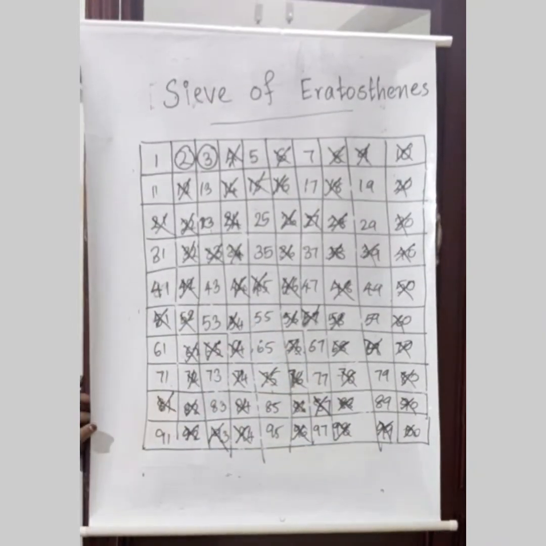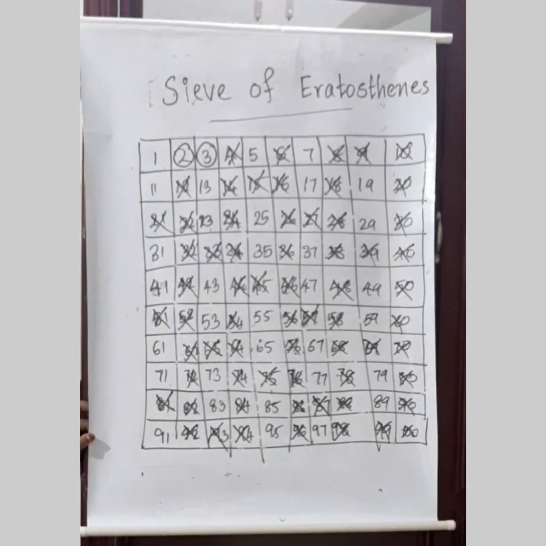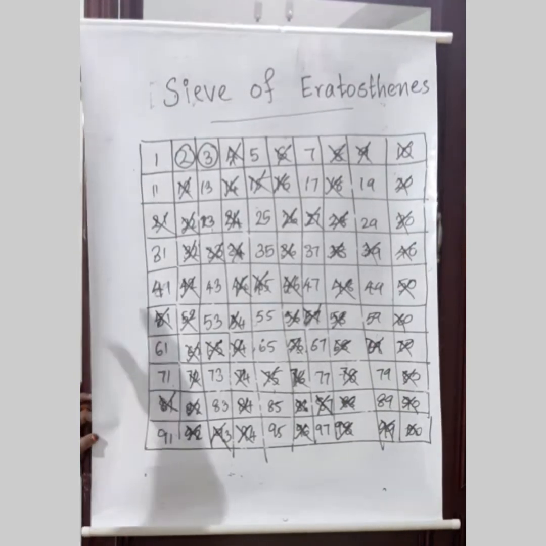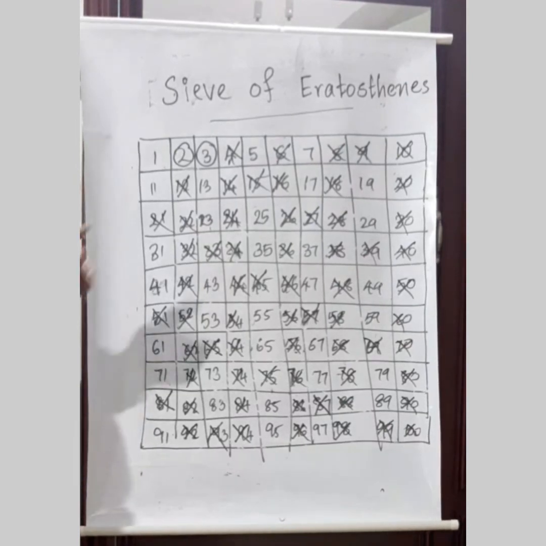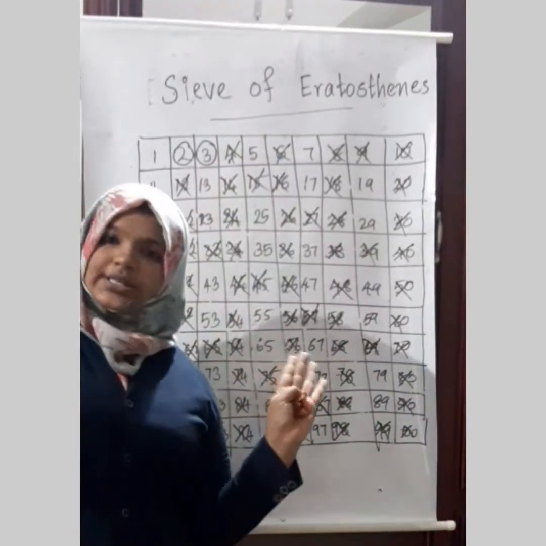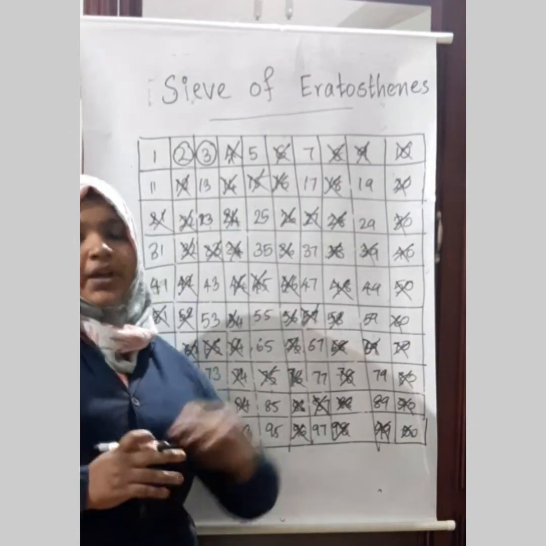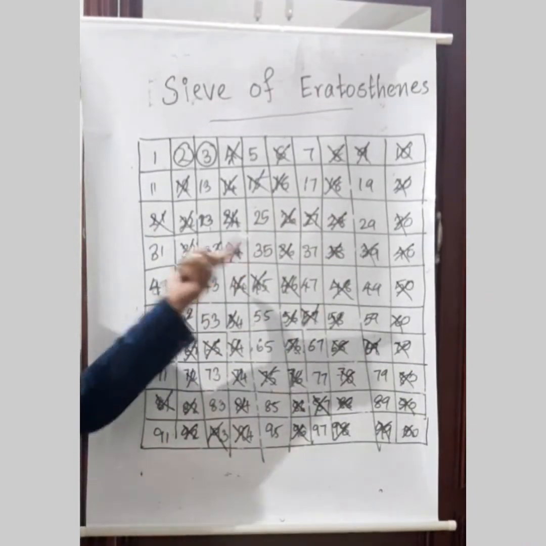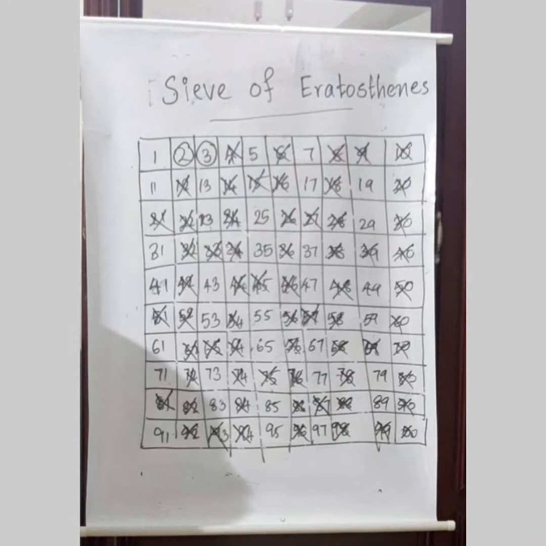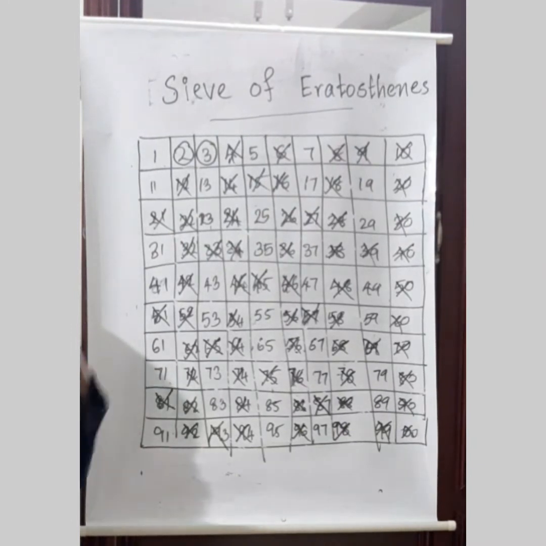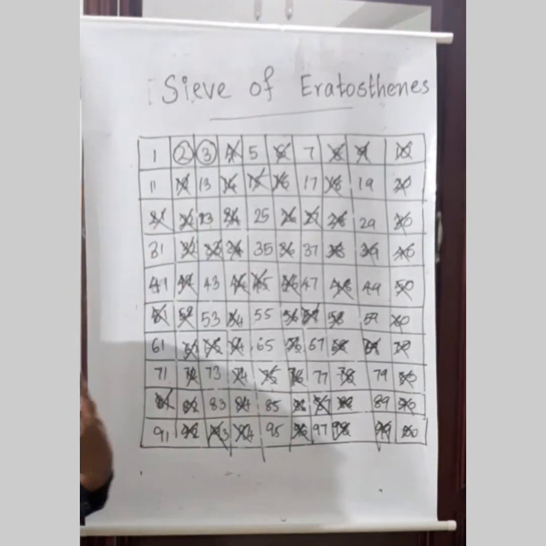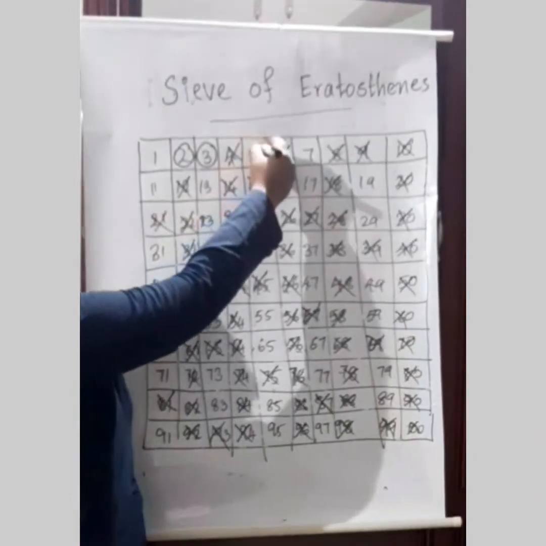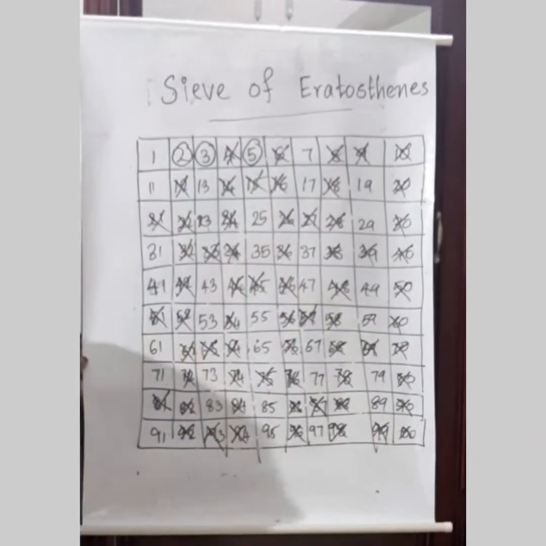Now we also got many numbers crossed, so those numbers we don't want to consider. Then we have the number 4, but 4 has already been crossed, which means it is a composite number. Next we have 5. How many factors are there for 5? Only 2 factors, 1 and 5. So 5 is also a prime number, and we have to circle 5.